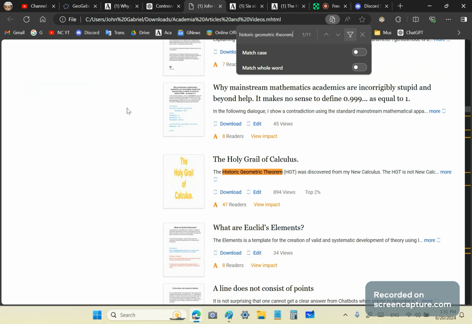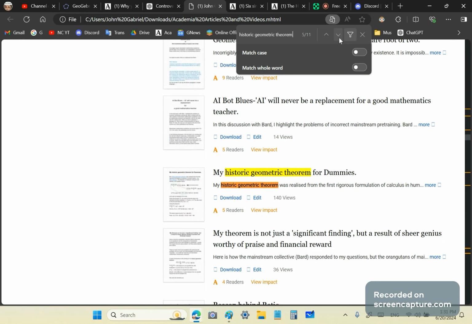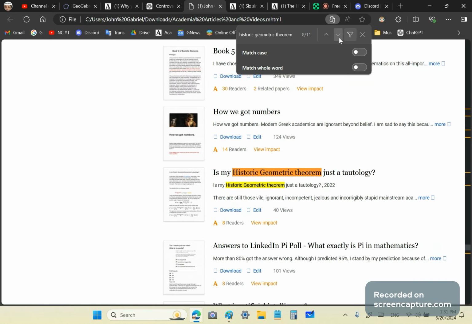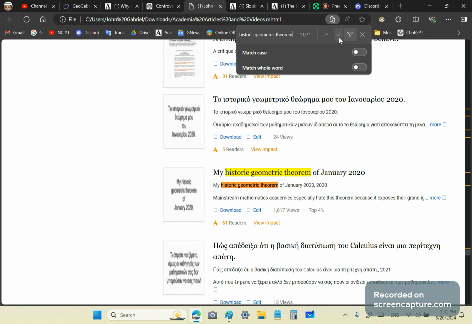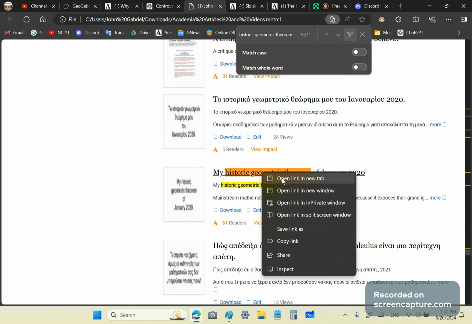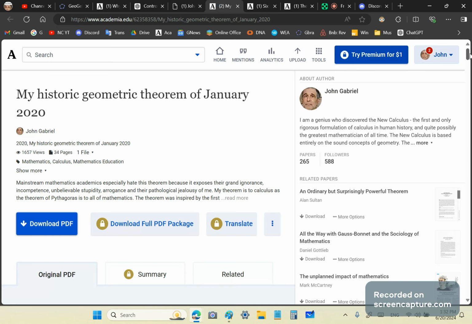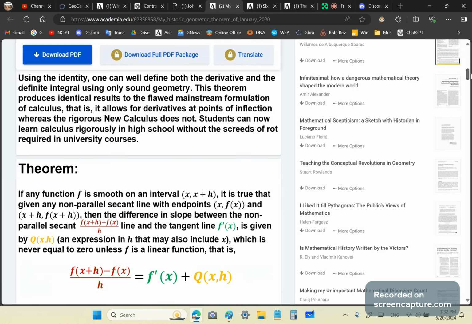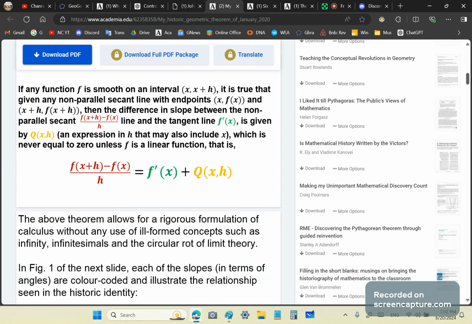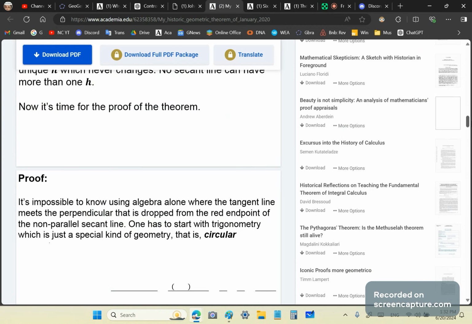Sorry, geometric theorem. Let's go there. Okay, this is it. It's this guy here. So I'll place a link to that, and that is where the Holy Grail comes from. That is where the Holy Grail is realized from, and it's actually proved in this article.